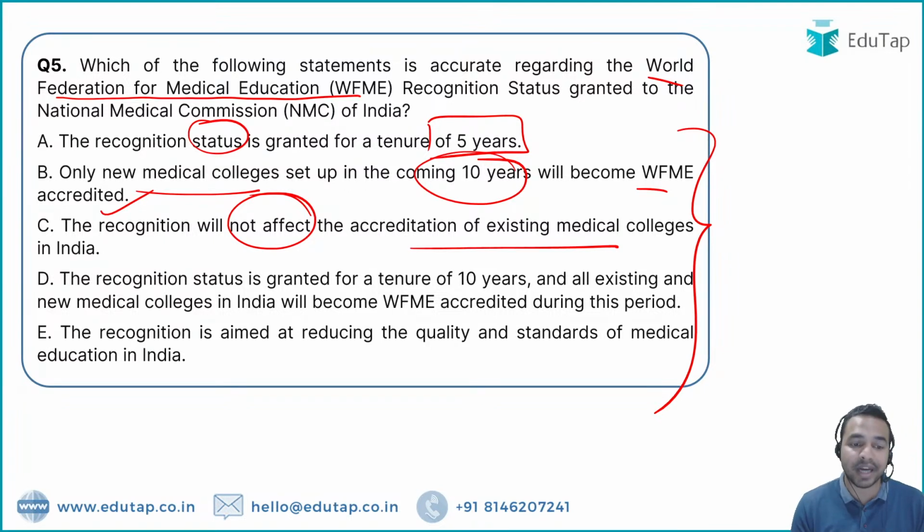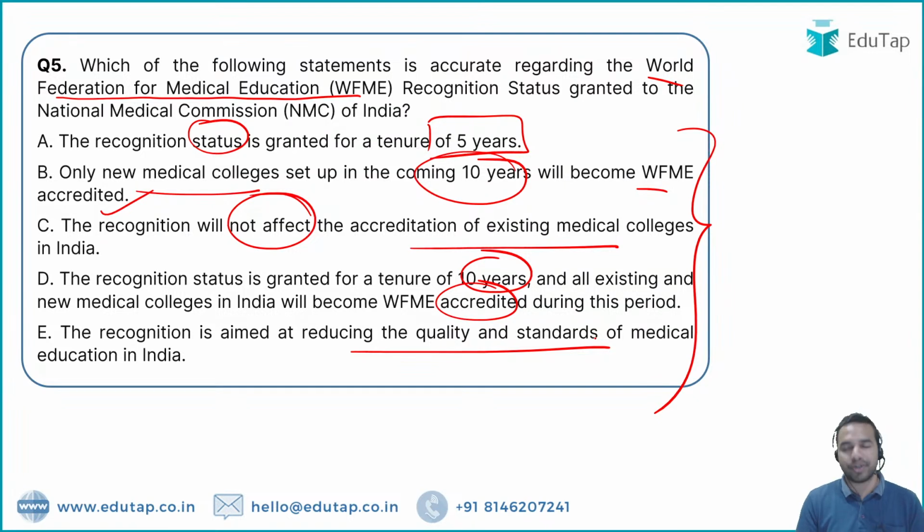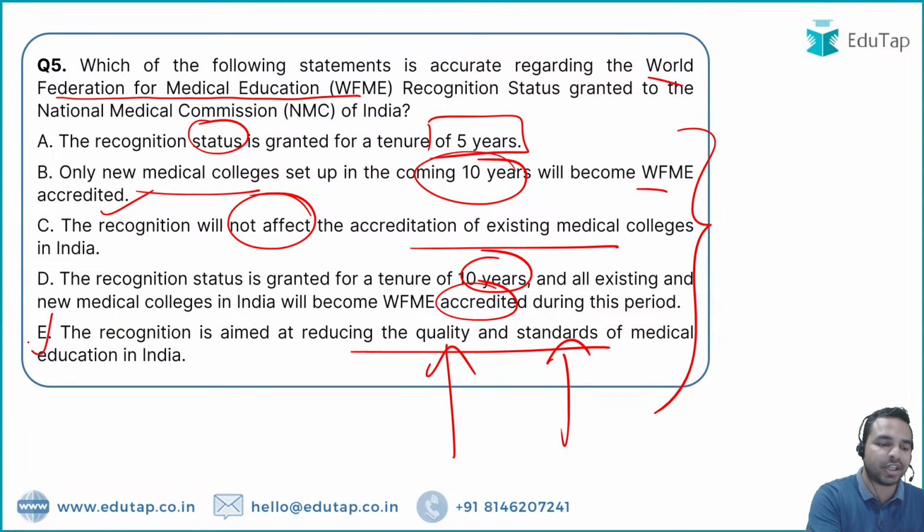The next statement says that this recognition has been given for 10 years, and the existing colleges as well as the colleges that will be built in the coming time will all receive accreditation as per this particular status which has been granted to the NMC. And option E states that the recognition is aimed to reduce the quality and standards of medical education in India. Let me tell you, this status granted to the NMC aims to enhance the quality and the standard of medical education in India, and that's why this statement is absolutely incorrect.